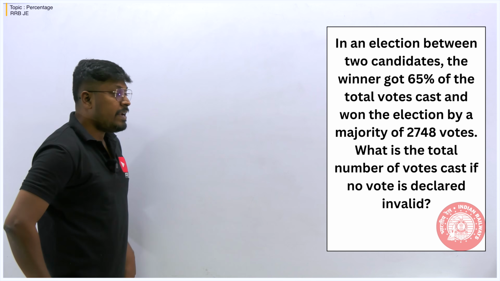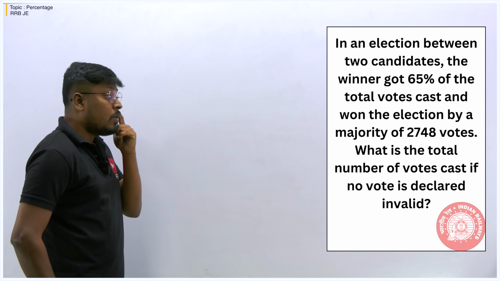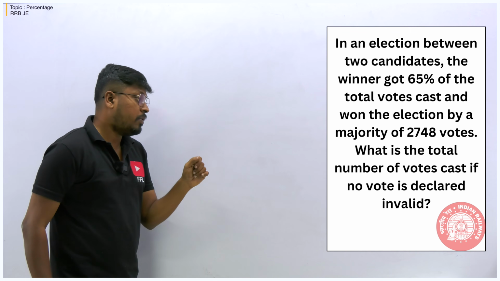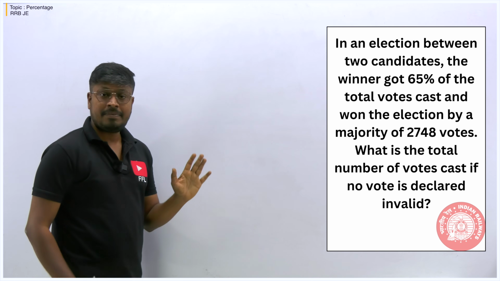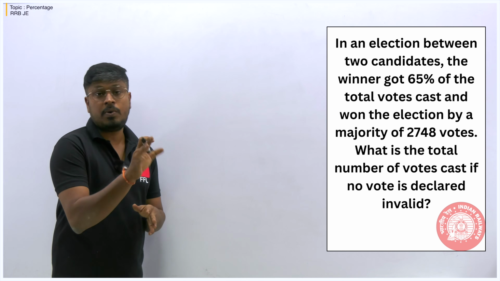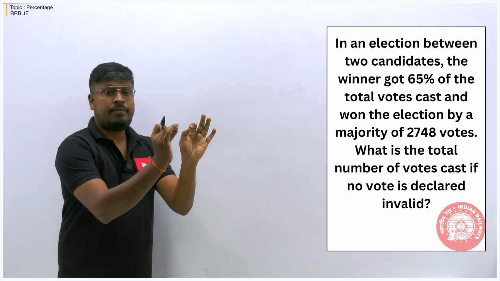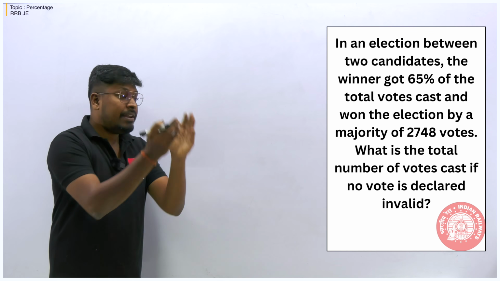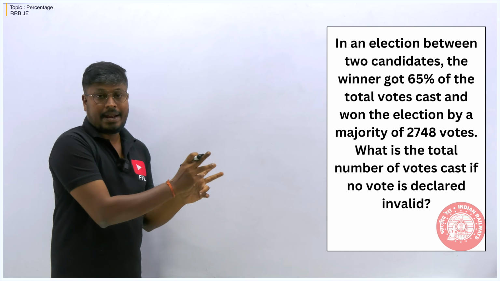In an election between two candidates, the winner got 65% of the vote and the loser's share is not given, and the winner won the election by a majority of 2748 votes. What is the total number of votes cast if no vote was declared invalid? By reading the question itself, you can easily guess that this concept is based on voters, right? Election voters concept. If it is a voters concept question, first you have to find whether total vote has been given, and then how many votes were invalid, and if there is a winner, definitely there will be a loser, right? So here, according to the question, there are two candidates.